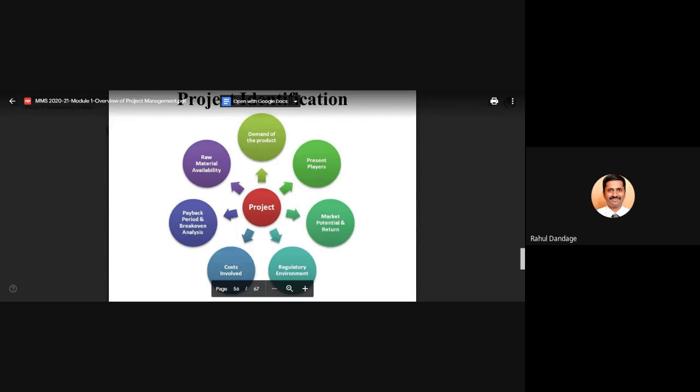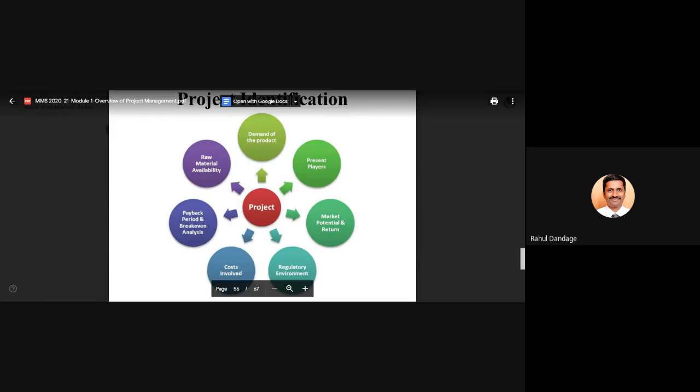What is that? ROI stands for? Is there anyone from finance specialization? Return on investment. Return on investment. Yes, correct. So when you are investing something, we should be sure that the investment will get returned in a particular time frame, and that should also be one of the important parameters for project identification.